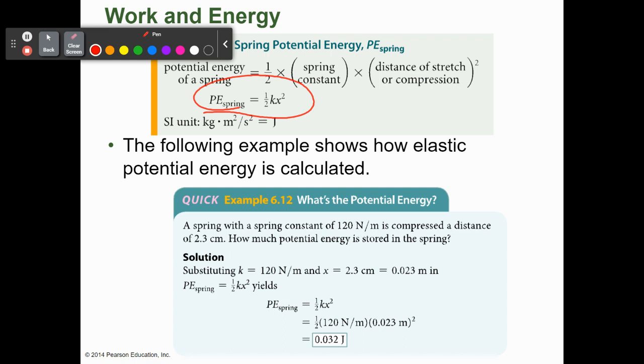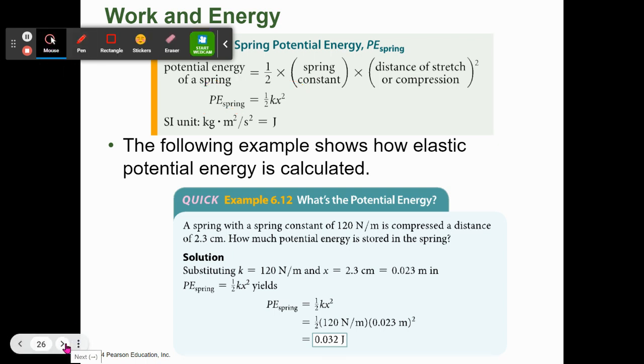On a test or a quiz, that's where you can make a very easy, careless mistake: you just plug it in and think, okay, I gotta go. Don't forget to square it. Got it?